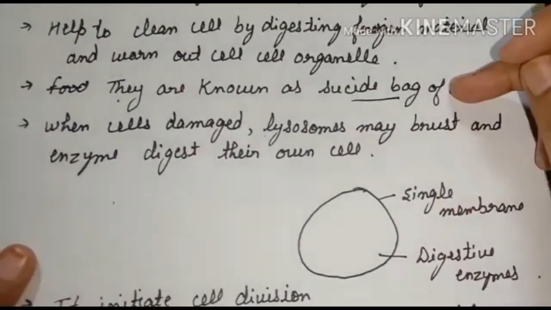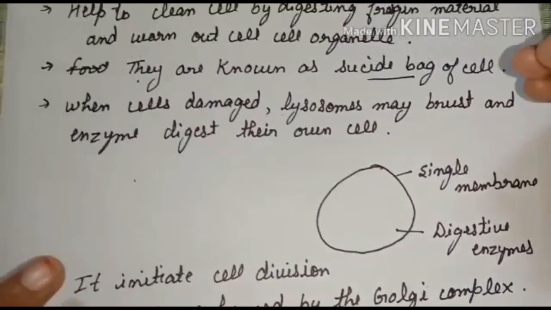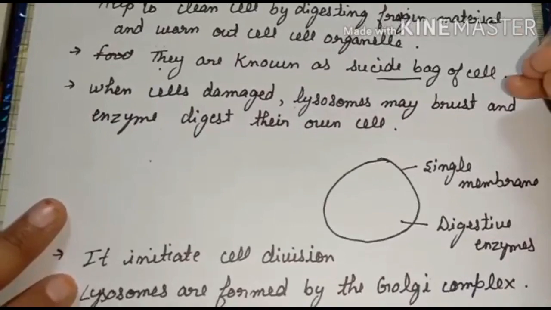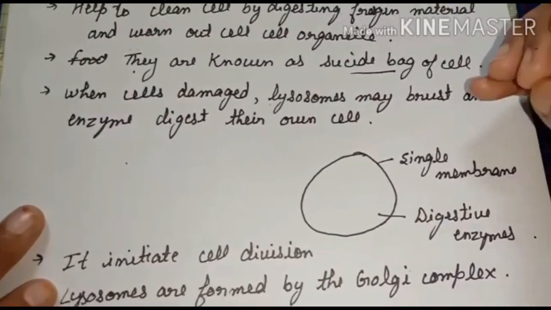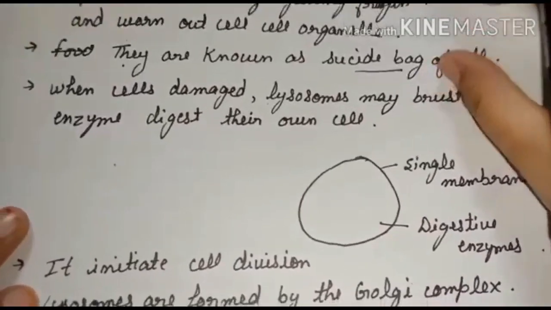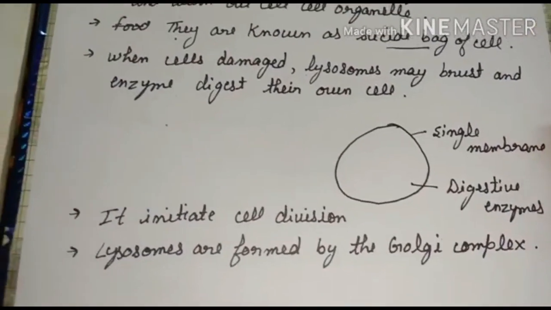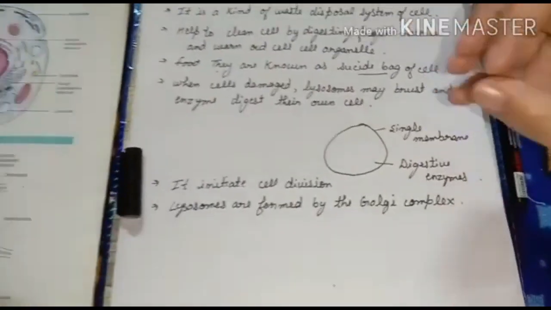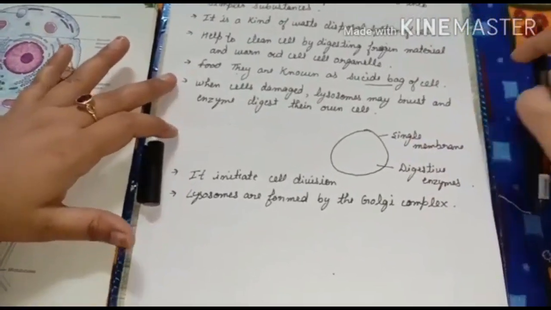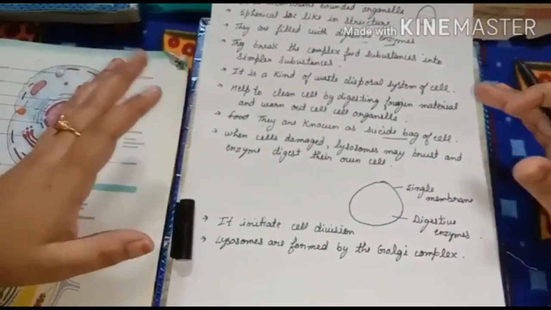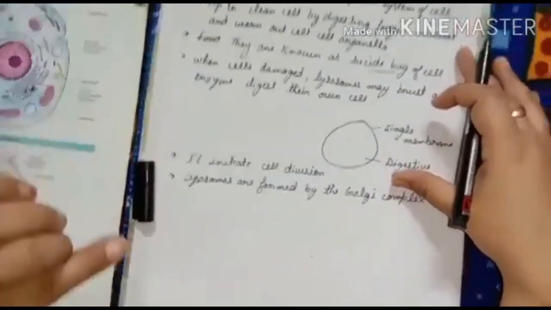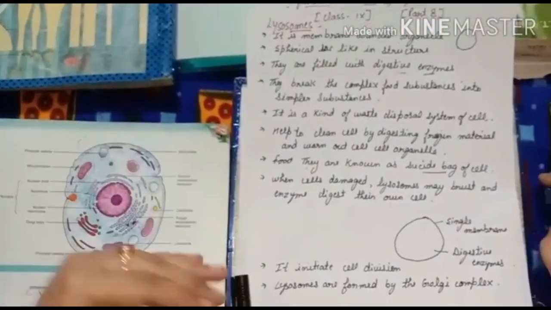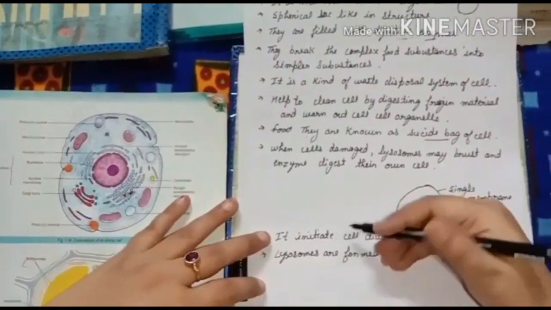Now one more important term is related to the lysosome, that we call the lysosome the suicide bag. We call it the suicide bag because when the cell starts damaging, the lysosomes burst out, and the enzymes that are present will digest its own cell. Clear? That's why it is called the suicide bag of the cell. Now it is also very important for cell division: whenever the cell starts damaging, a new cell will start, so it helps in the initiation of cell division.